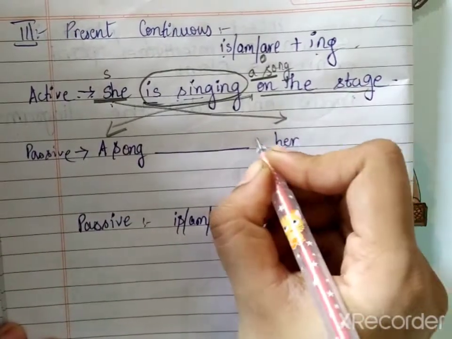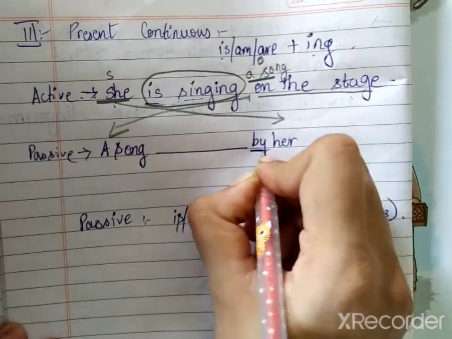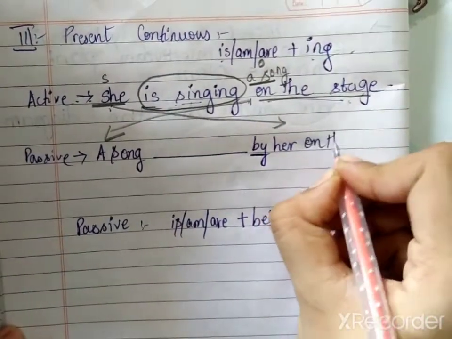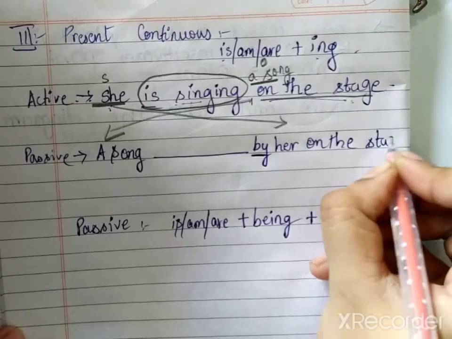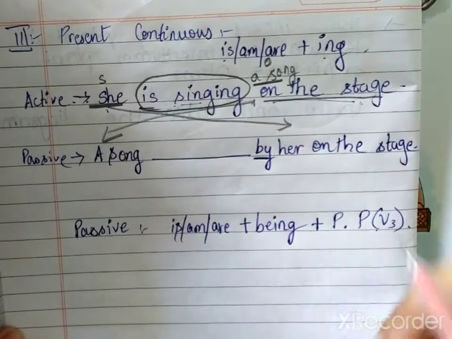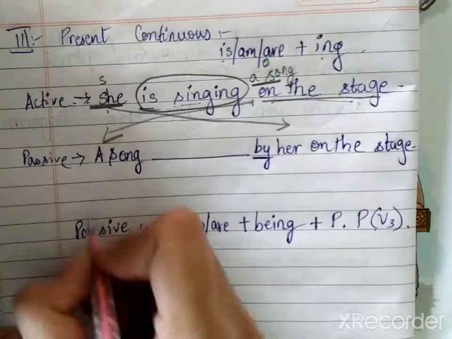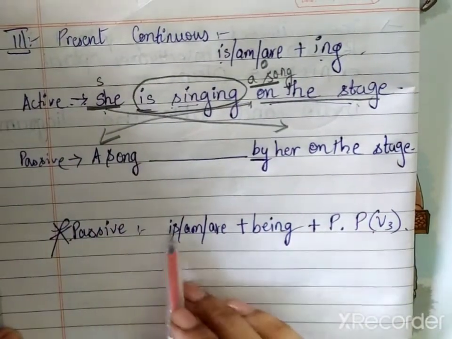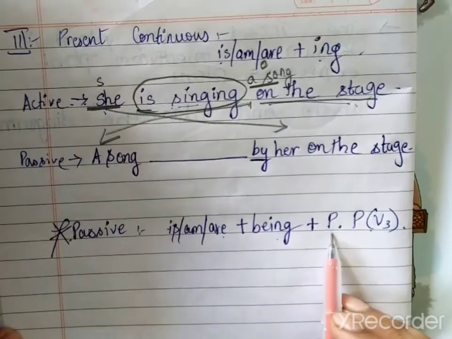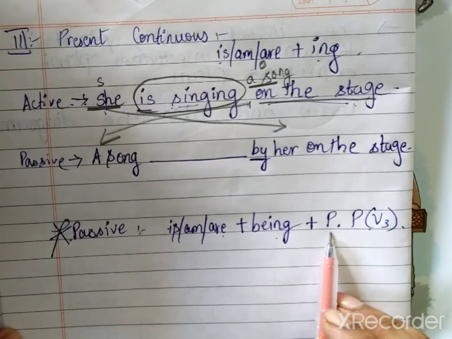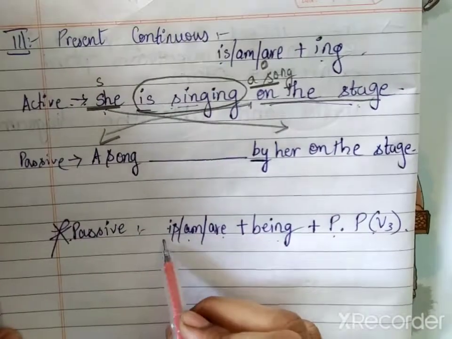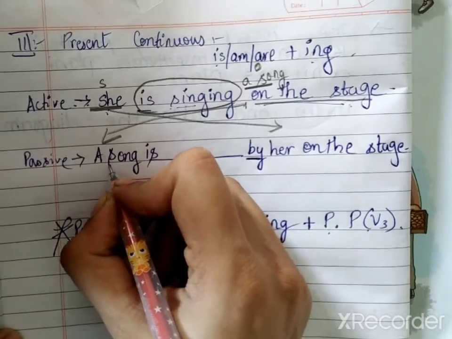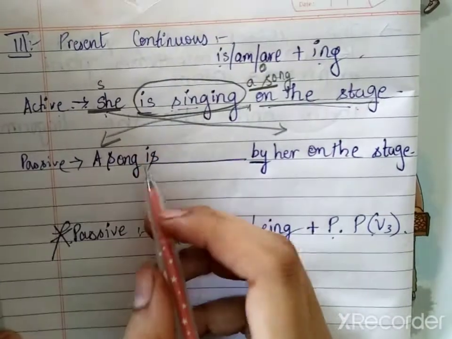Her. And we know we add by before the object. By her. Now where is she singing? On the stage. So this will be the same. Right? Now we have to make the verb. Now what is the formula for writing a present continuous tense? Is, am, are plus being plus past participle. Right? A song, singular. So a song is singular. She's singing one song.